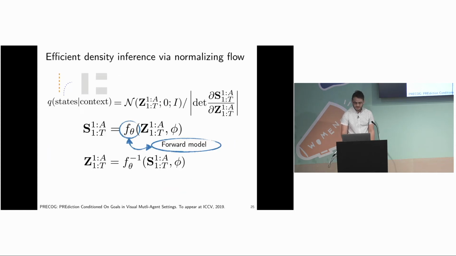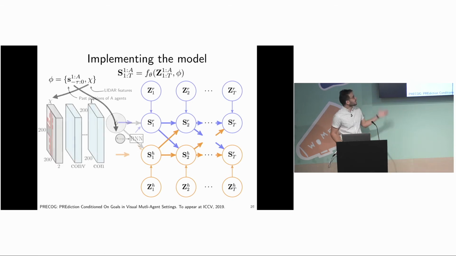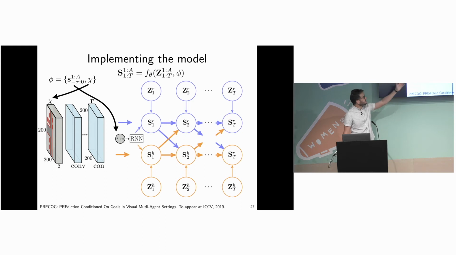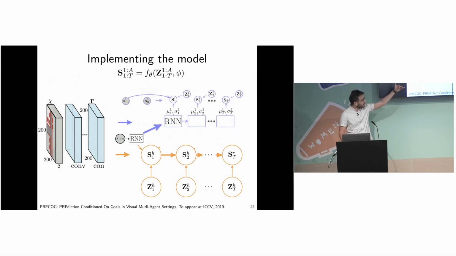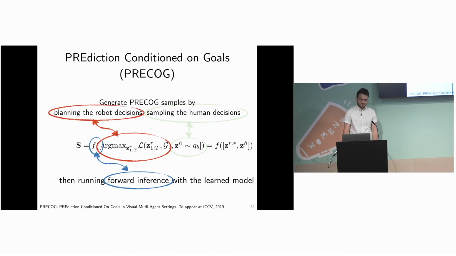Okay, I'm going to maybe skip a little bit over some of the details of the model. Basically, the model in our domain has two input contexts. One is the past positions of all the agents. Another is the information about the scene, and in this case, we're just going to be using LiDAR features. We process the LiDAR with a convnet. We process the past positions with an RNN. And we have another RNN for every agent that then produces sequentially the predictions for all of the agents. So skipping that.